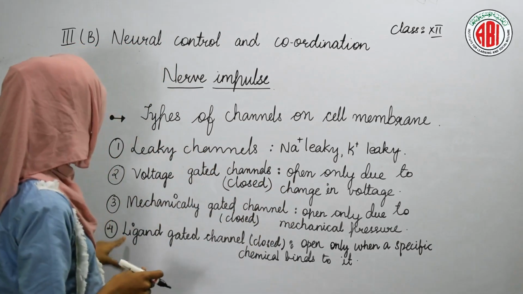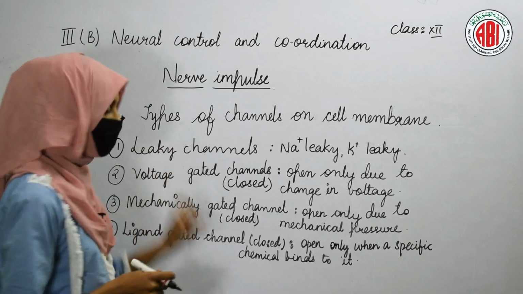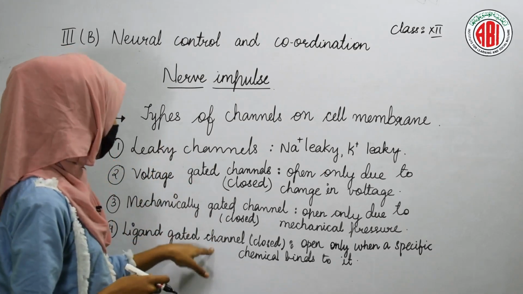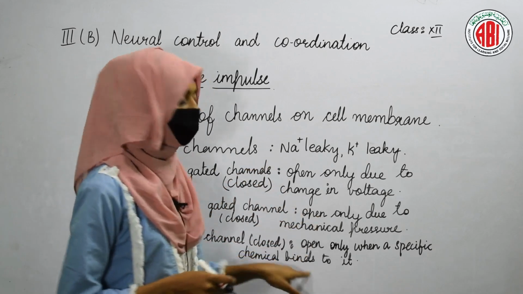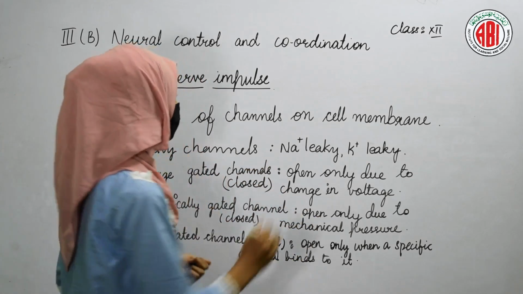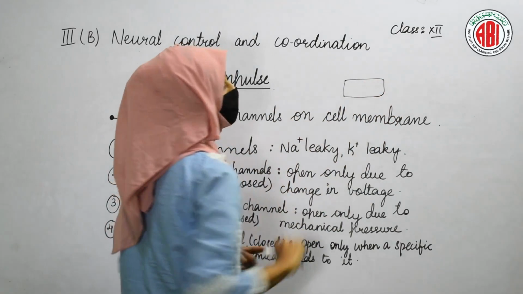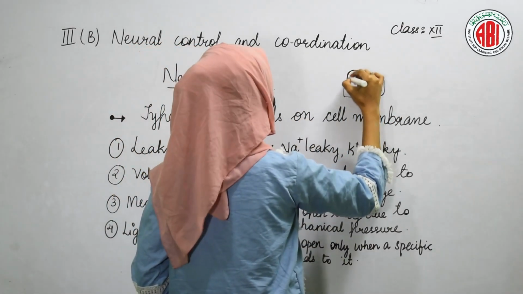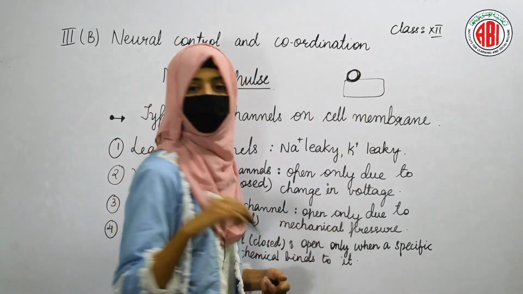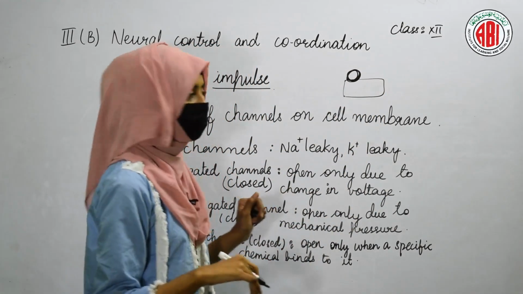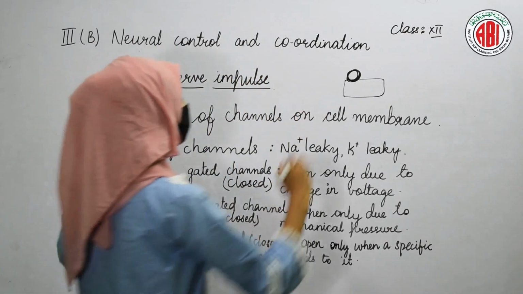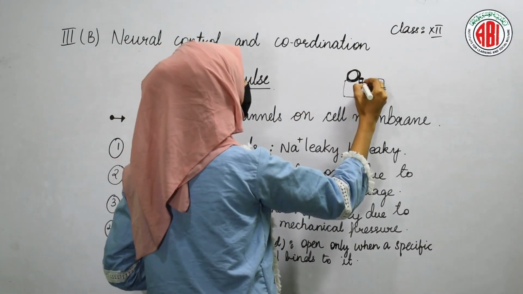The next and the last one is the ligand gated channel. This one is also a closed type, and this ligand gated channel opens only when a specific chemical binds to it. For example, this is our cell. If any chemical comes and binds over the cell membrane, at that time what happens? The ligand gated channels are present over here.